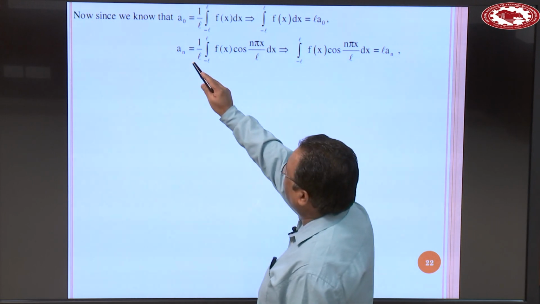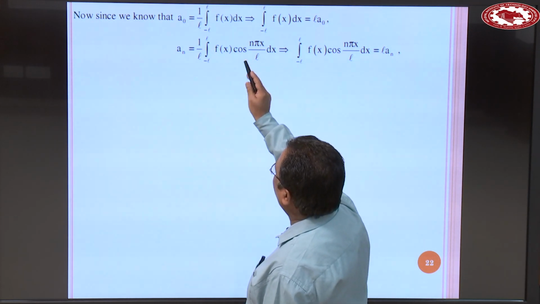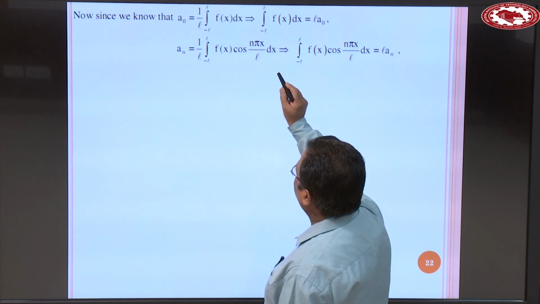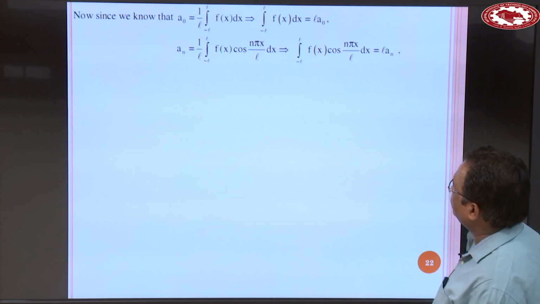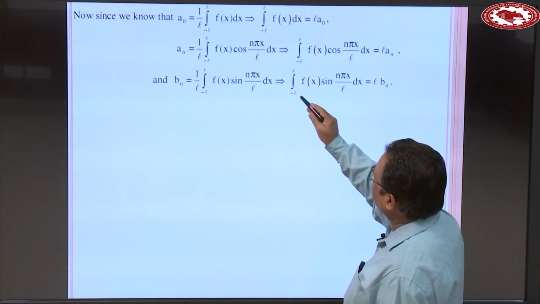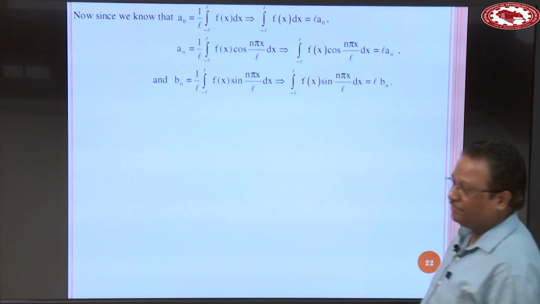Similarly calculate a_n. a_n is 1 over L, integral from minus L to plus L of f(x) cos(n pi x over L) dx. And simplify this one, this integral is L a_n. Similarly, the integral from minus L to L of f(x) sin(n pi x over L) dx is L b_n.